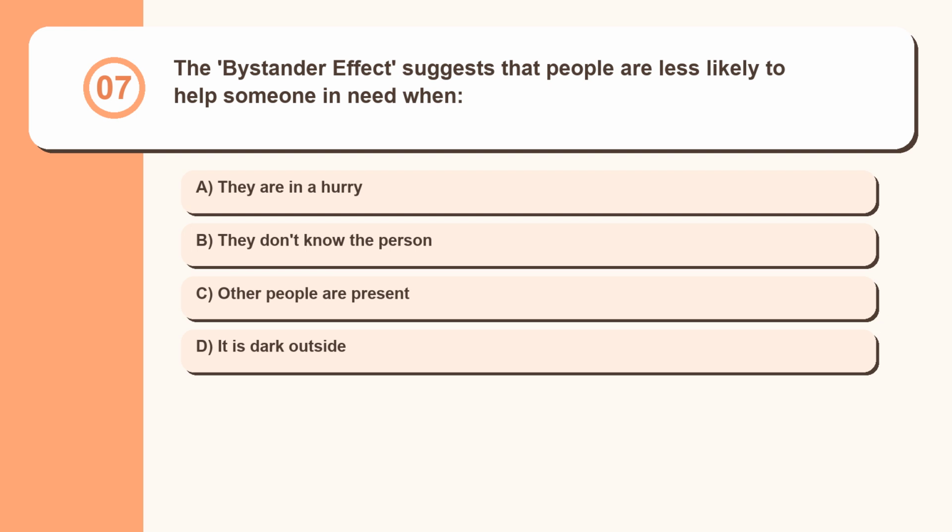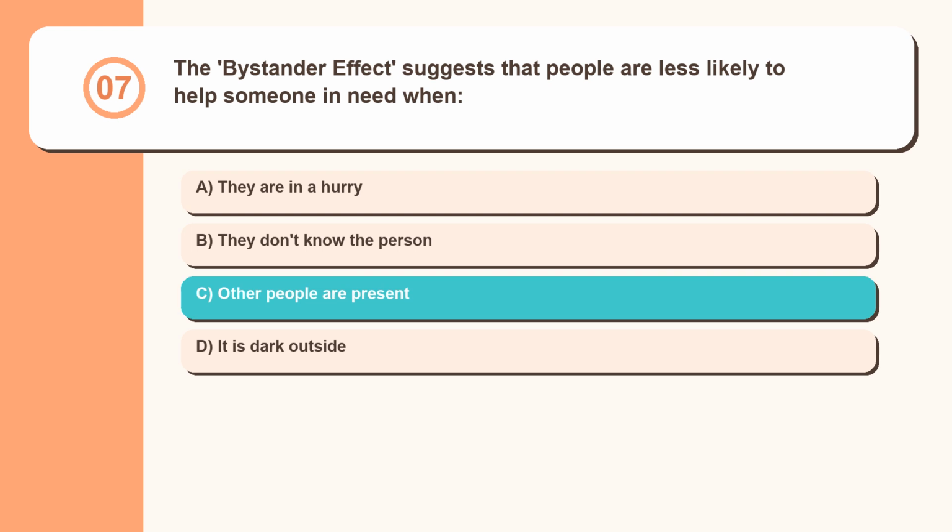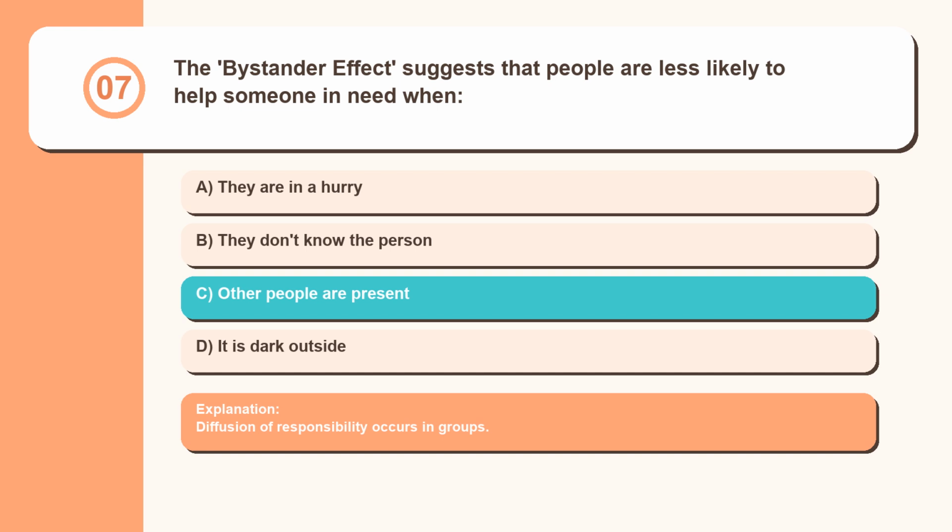Question 7. The bystander effect suggests that people are less likely to help someone in need when: they are in a hurry, they don't know the person, other people are present, it is dark outside. Diffusion of responsibility occurs in groups.